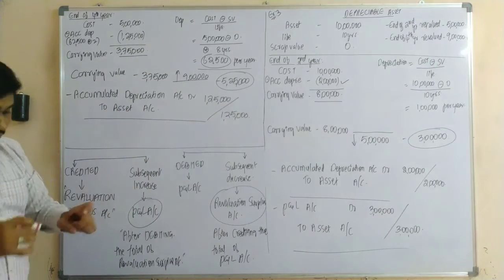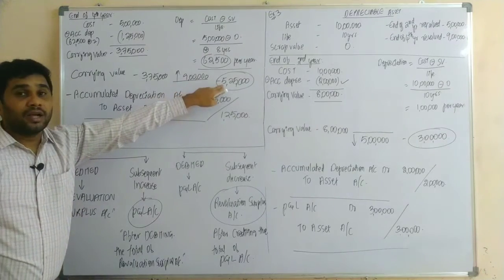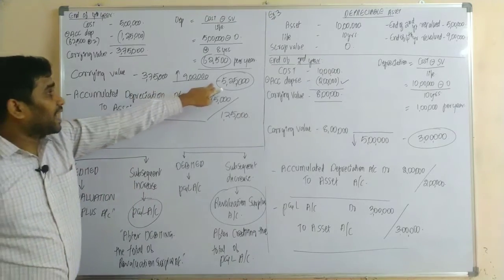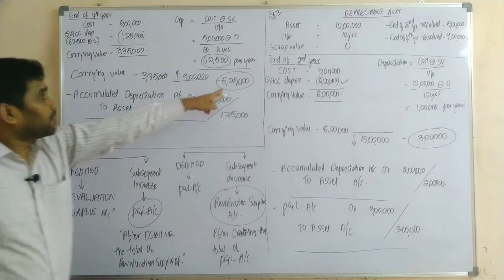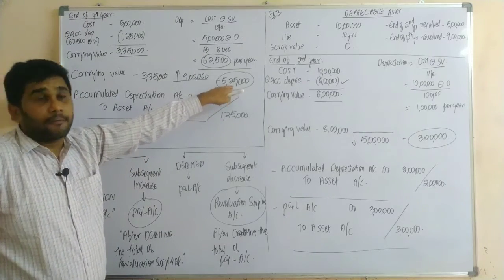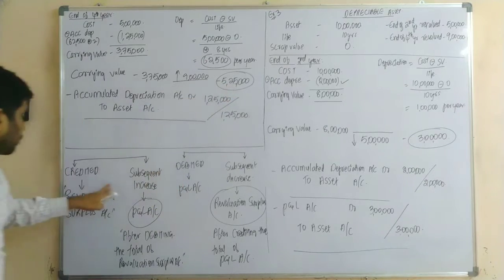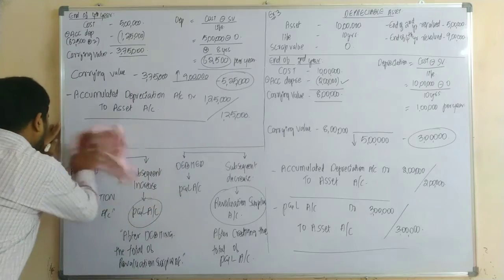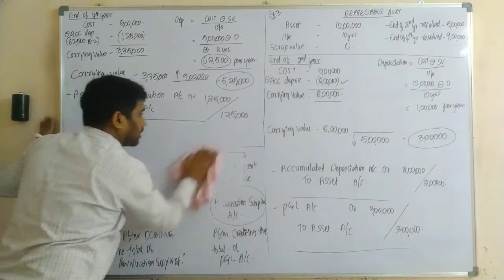So after recording the journal entry for your depreciation, your next journal entry would be to record the revaluation difference. Yes or no? To record the revaluation difference as it is an increase. How much was it increasing? 5,25,000. Yes or no? As it is an increase or revaluation upwards in the asset, it should be credited to which account, sir? Revaluation surplus. Yes or no? So I'm erasing it. So please don't bother to record the journal entry.